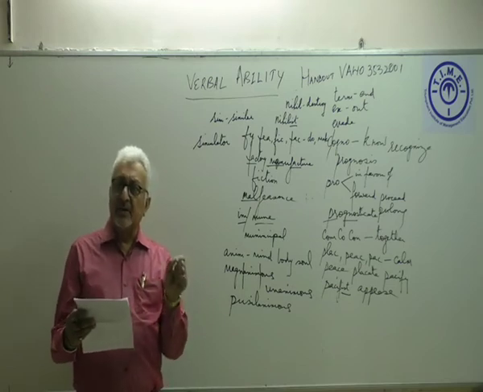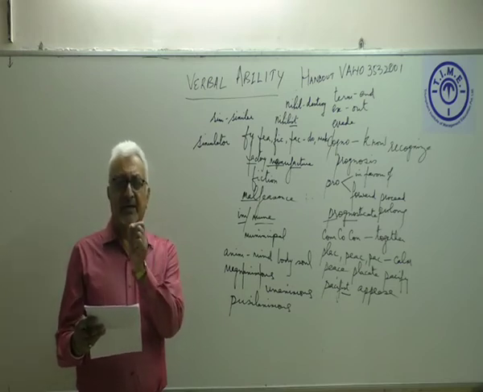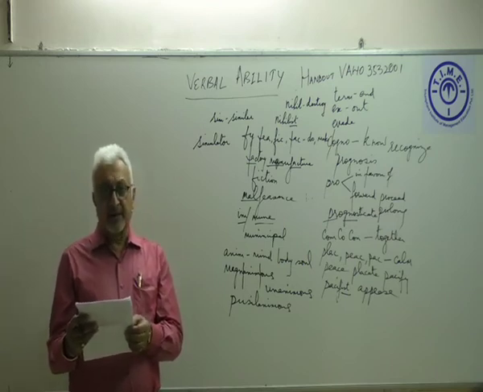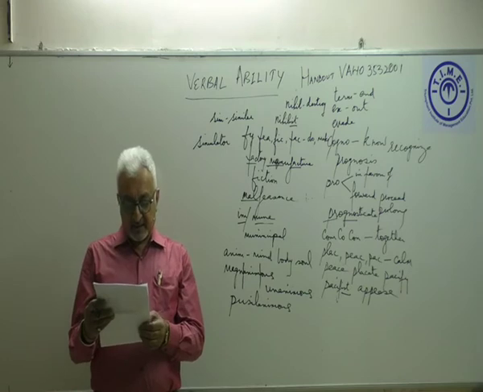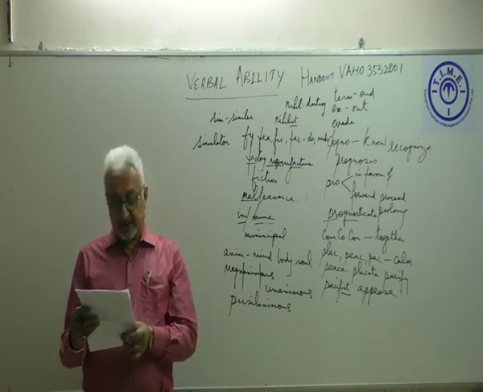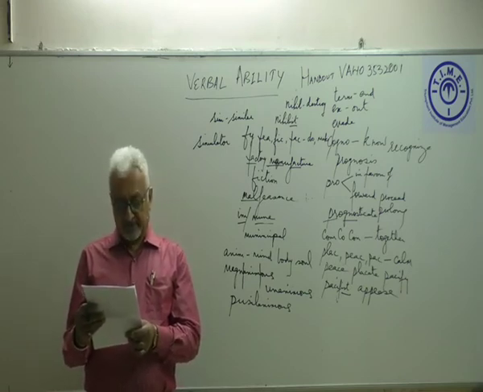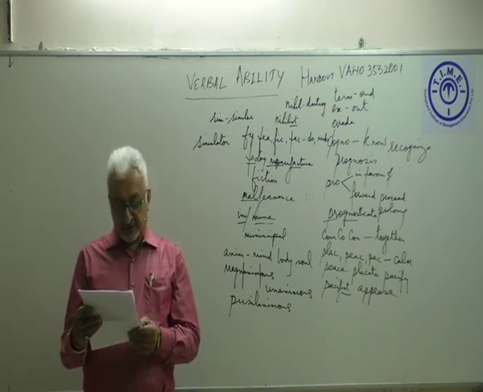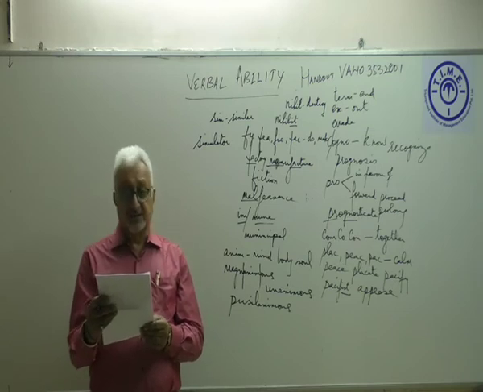Immobile. Please remember, IM indicates we are making it an opposite. So, mobile and immobile, it becomes an opposite. And of course, motherly and accumulated are also a part of these options. But I'm sure you know the meaning of these words.